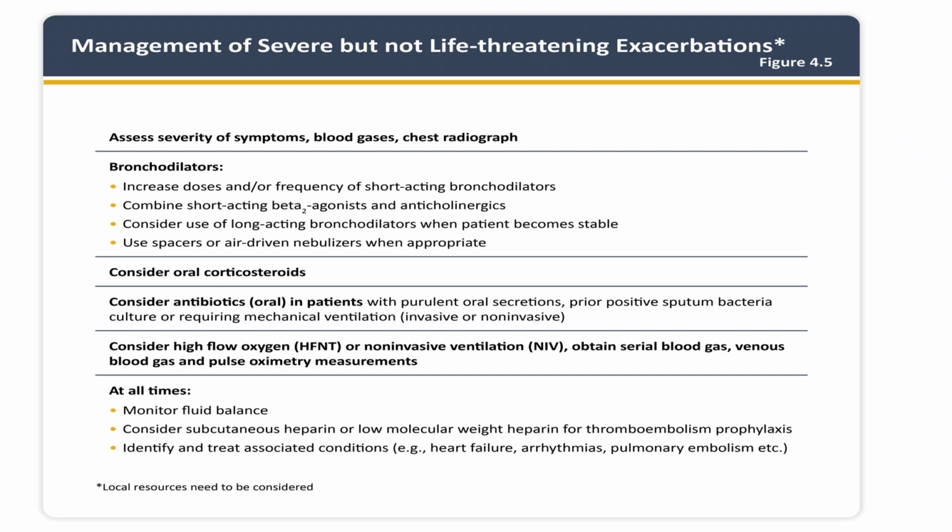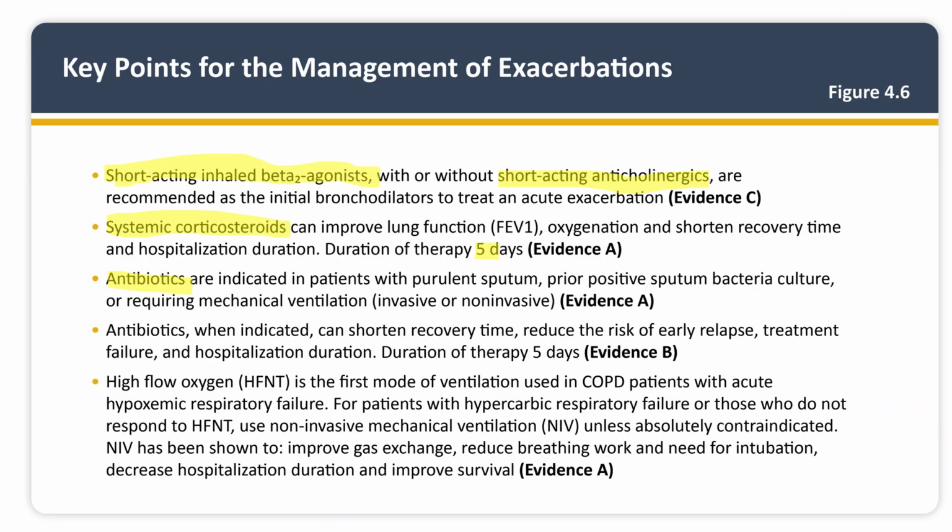So the treatment of a non-life-threatening condition is bronchodilators, short-acting beta agonists and anticholinergics. You can always change to a long-acting bronchodilator if the patient is stable. You can give it by nebulizer or spacer with MDI. Oral corticosteroids are indicated, and empirical antibiotic therapy is indicated if the patient has positive sputum, secretions, or requires any intervention or mechanical ventilation. You can always go for HFNC, NIV, or mechanical intubation. Other treatment includes monitoring fluid balance, low molecular weight heparin, and treating underlying conditions like heart failure and arrhythmias.